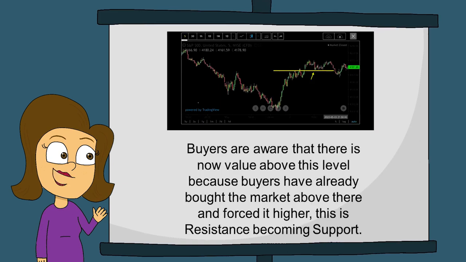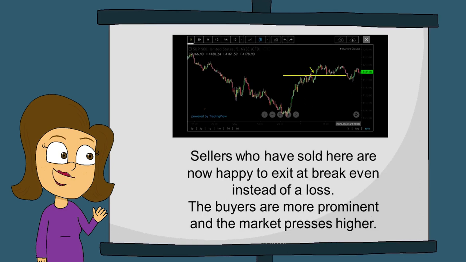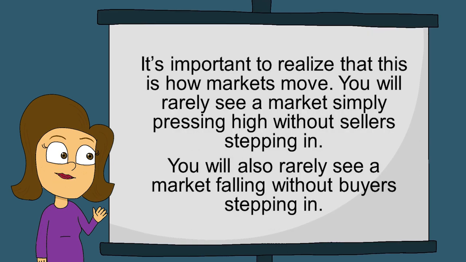Buyers are aware that there is now value above this level because buyers have already bought the market above there and forced it higher. This is resistance becoming support. Sellers who have sold here are now happy to exit at break even instead of a loss. The buyers are more prominent and the market presses higher. It's important to realize that this is how markets move. You will rarely see a market simply pressing high without sellers stepping in. You will also rarely see a market falling without buyers stepping in.